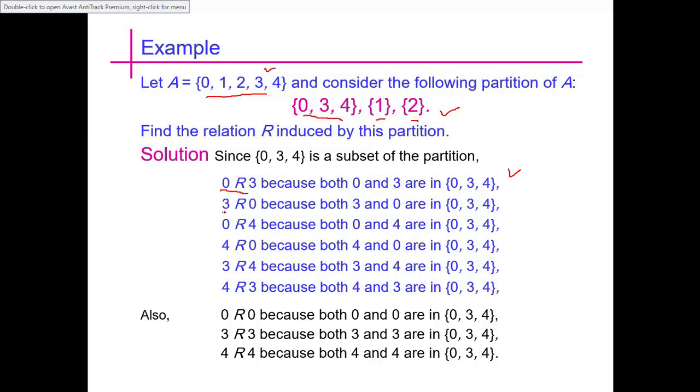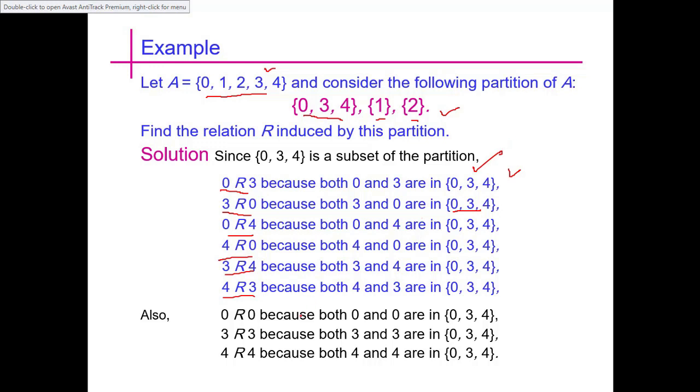So 3 is related to 0, since {0, 3, 4} contains 3 and 0. And likewise we can also define (0, 4), (4, 0), (3, 4), (4, 3). So all these relations are induced by the given partition.